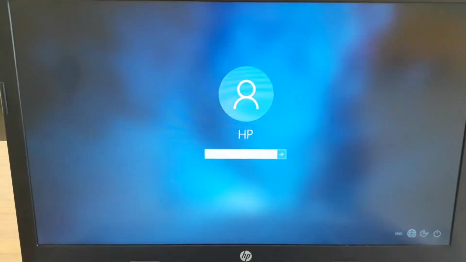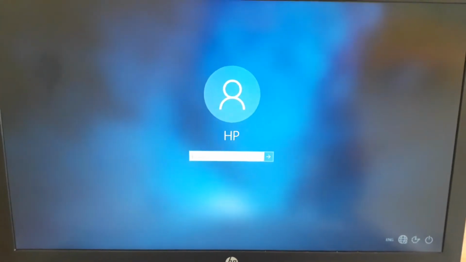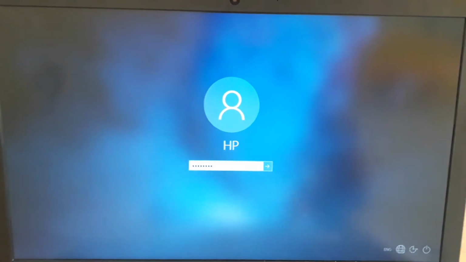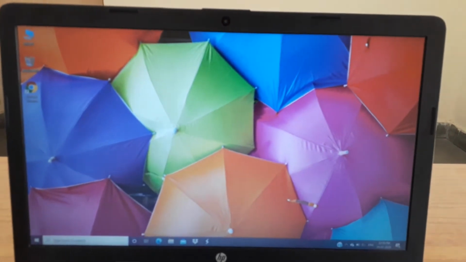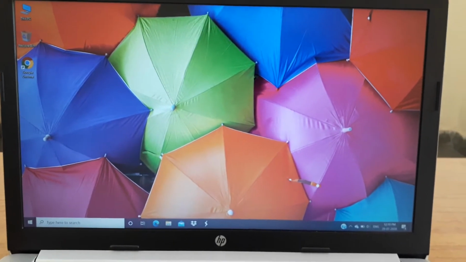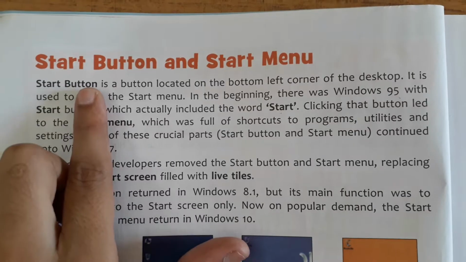See, it is asking for password. Now I am entering my password. So here I entered the password. Now enter. See, this is our first screen, that is the desktop screen. Okay, so this is the practical that I told you earlier.